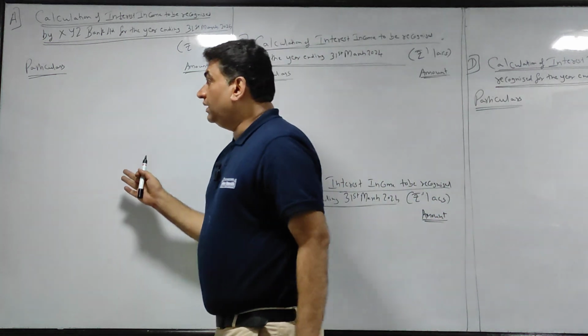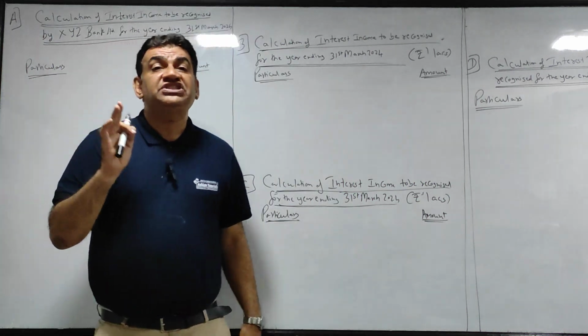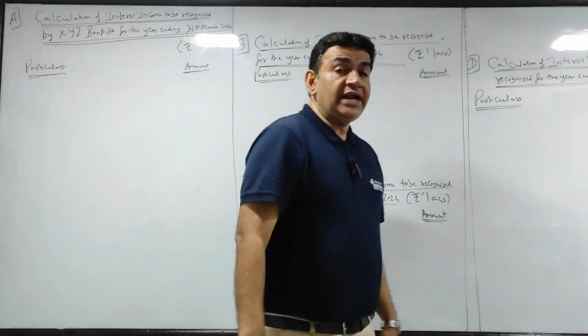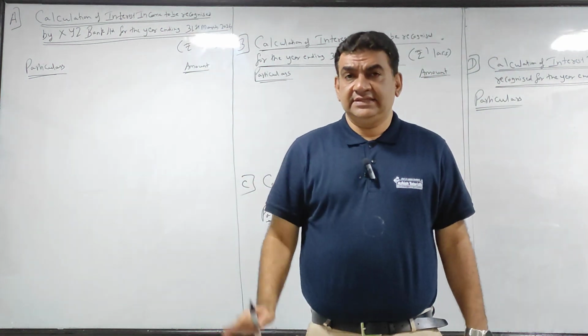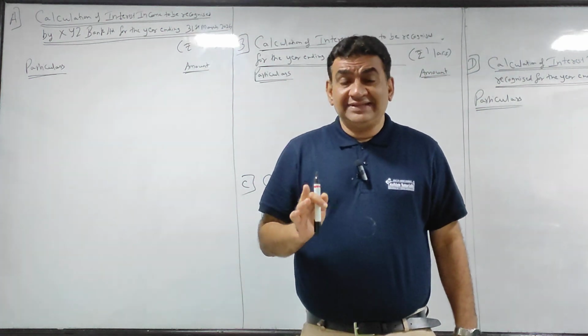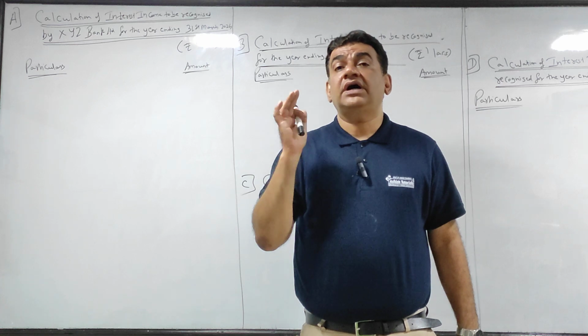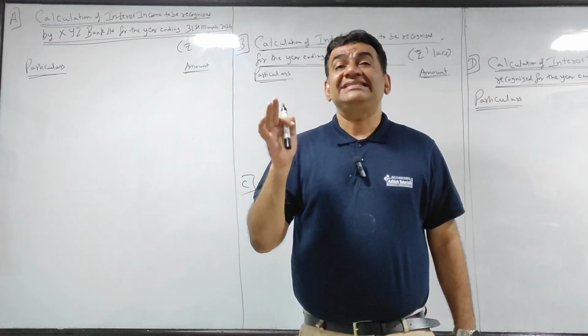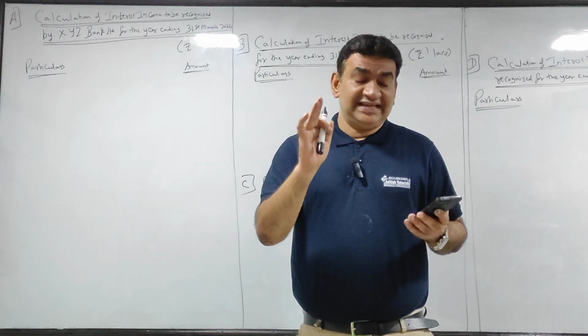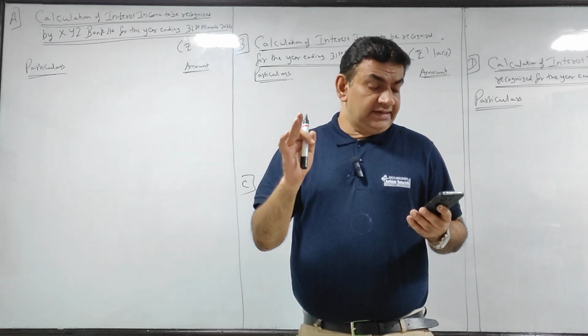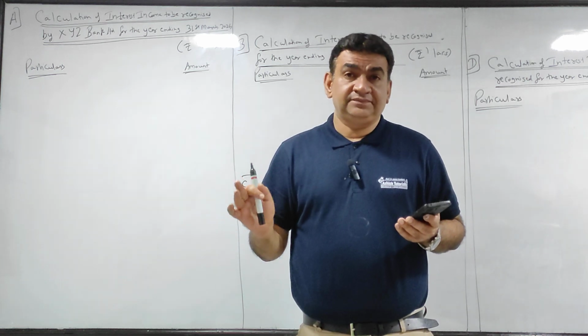Out of the four sums, this is the easiest. Now what I told you: performing assets, you will recognize according to the accrual system, that is, income earned. They have given you two columns, interest earned and interest received.